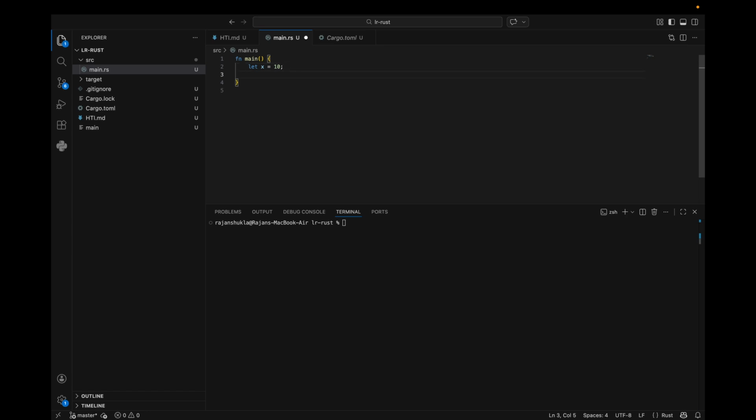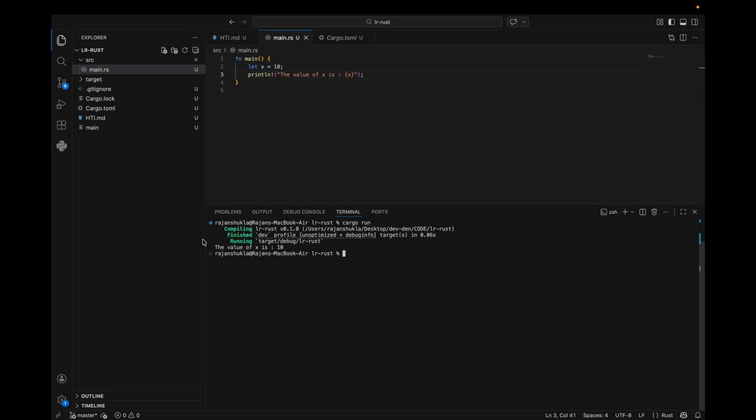And let's also do one thing. Let's print this, println, and then print the value of x is, just like Python, and put the value over here. Perfect. Now let's run cargo, and the value of x is printed. This is what we have, but let me do one weird thing over here, and let me try to change the value of x to 20.